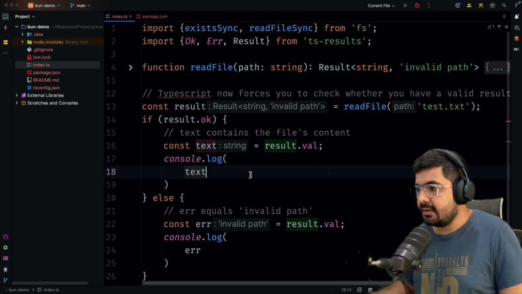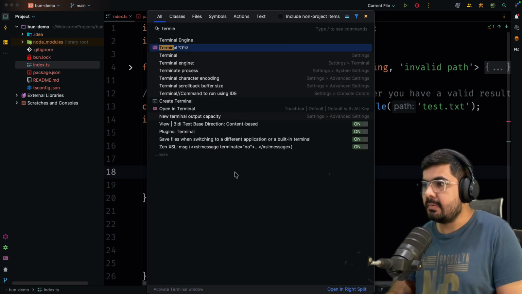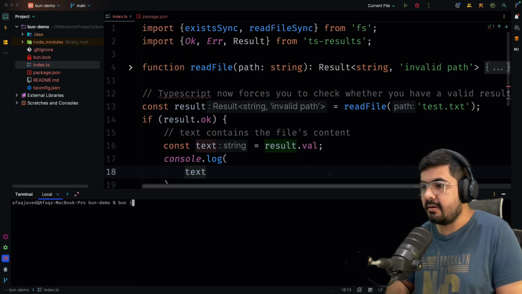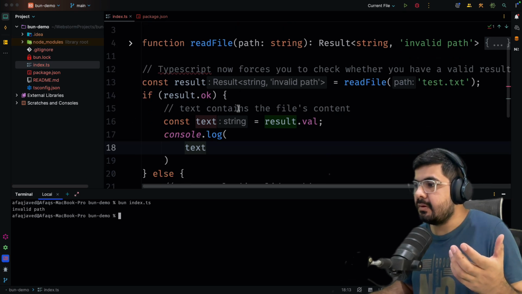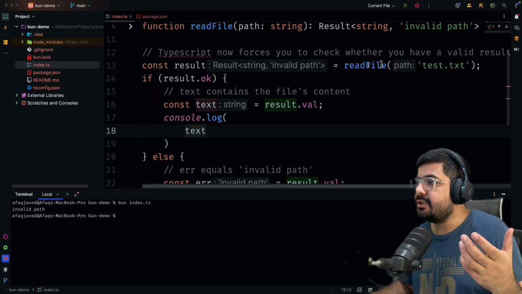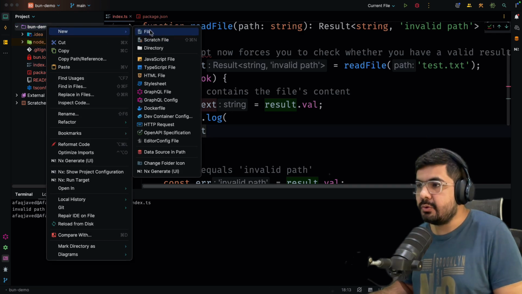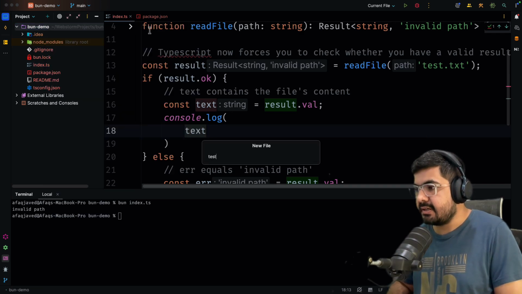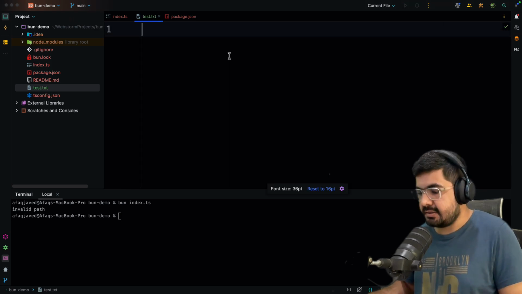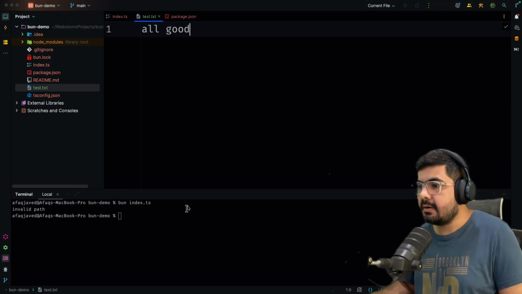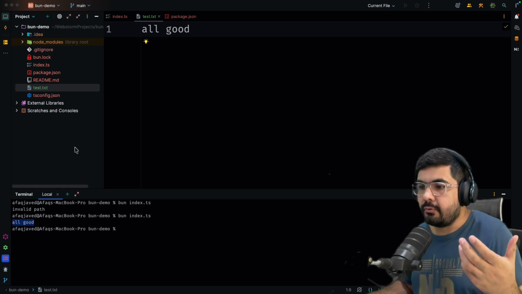And now if you run this, if I just come to my terminal, not this one, but if I go to my terminal and just clear the screen and run bun index.ts, you can see that I'm getting invalid path. And the reason is because there is no file existing called test.txt. So if you create that file in your folder, that is test.txt, and you can type anything over here. Let's say it's all good for here. And now if you run this thing, you can see that I'm getting the content all good, right?